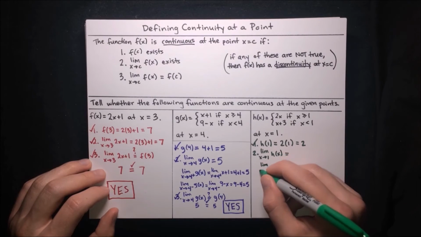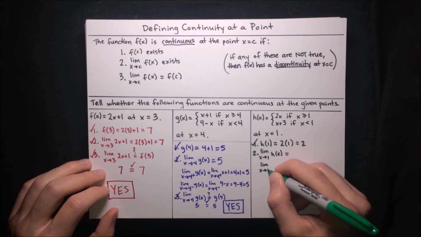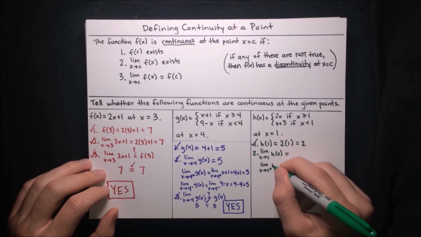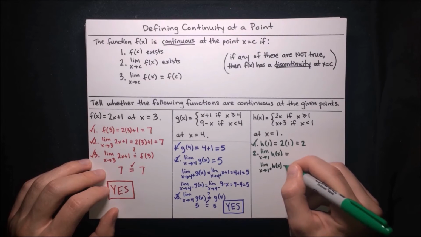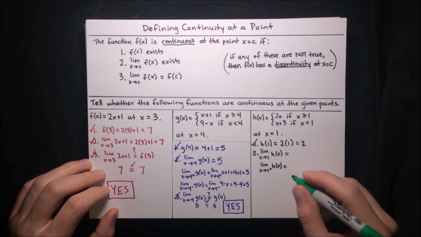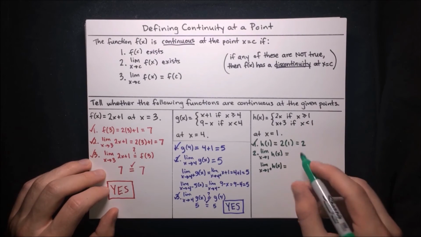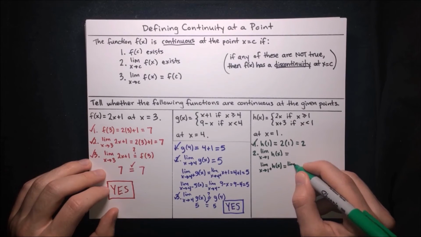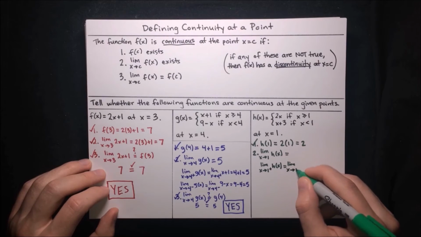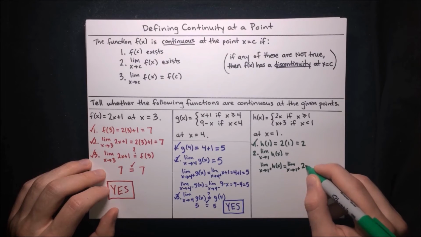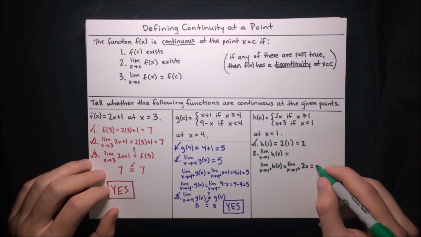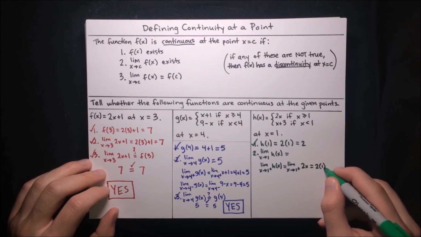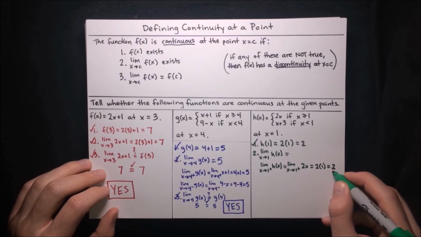Let's go ahead and check the right limit first. Limit as x approaches 1 from the positive side of h of x. Well, when we're on the positive side, we're greater than 1. So we're going to be on this top branch here, 2x. So that becomes the limit as x approaches 1 from the positive side of 2x. And we just plug in 1 here. So 2 times 1, which is 2. So that's looking all right.